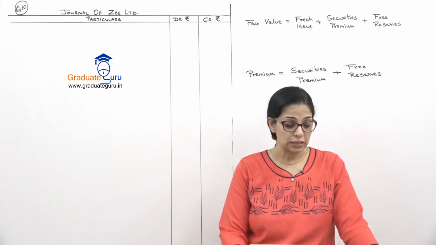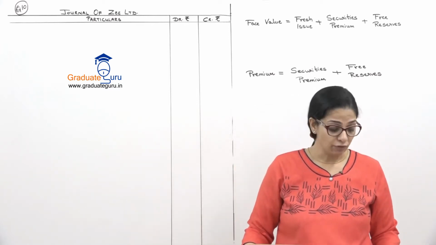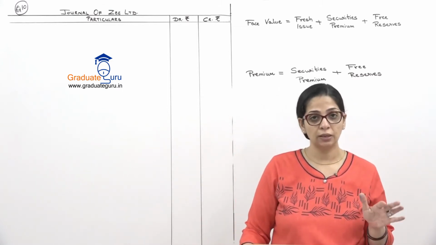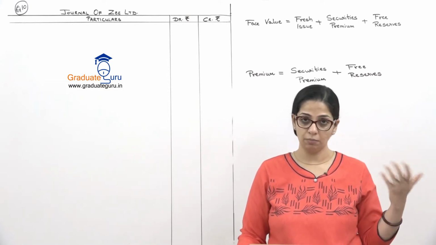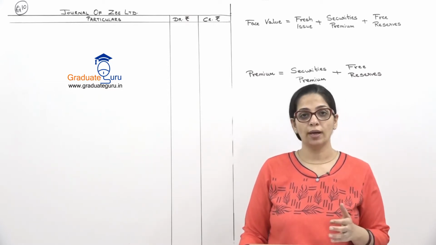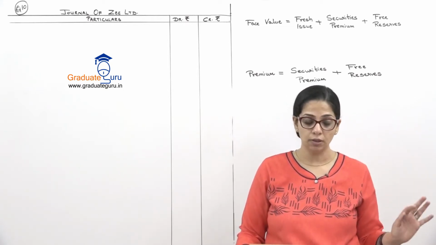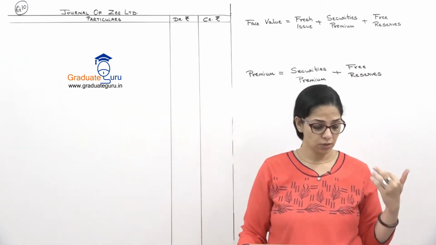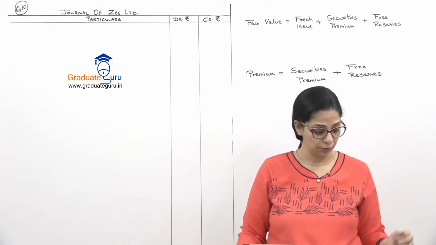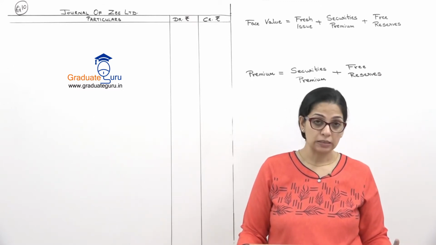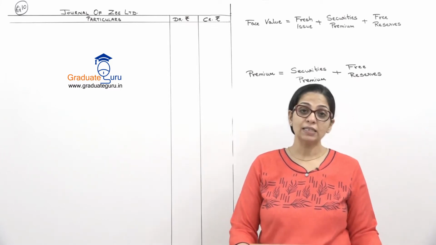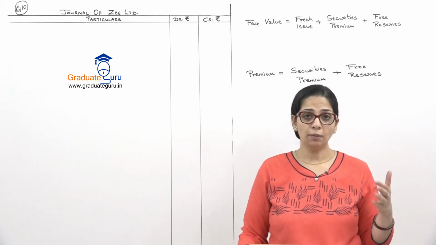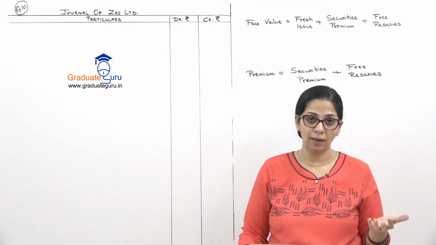Then they have given reserves and surplus: capital reserve, revenue reserve, securities premium, profit and loss account. Revenue reserve is nothing but like general reserve only, so the same effect will remain. Capital reserve we will not use, it is not a free reserve. And we have current liabilities and provisions. They have given one number for it, so that is just going to be there in our balance sheet. Asset side, we have fixed assets, investments, current assets, loans and advances, including cash and bank balance. So whatever payment we make will be deducted from these current assets.